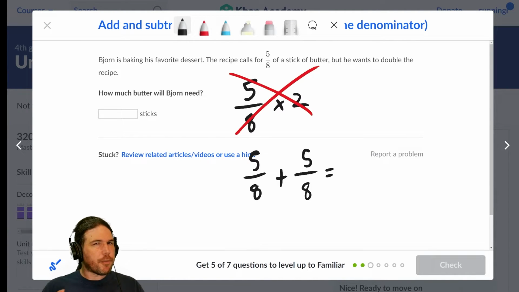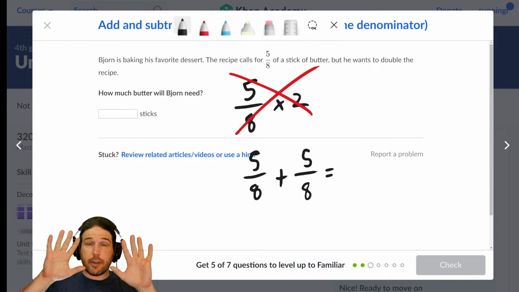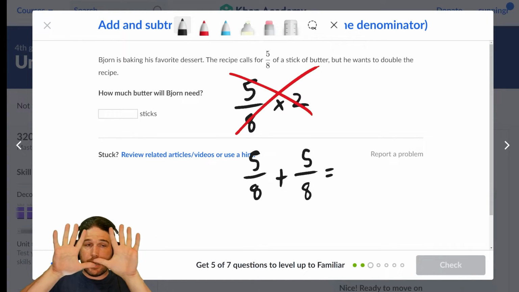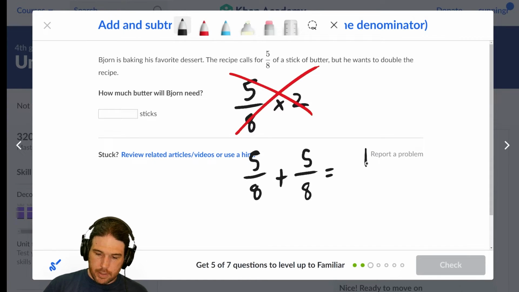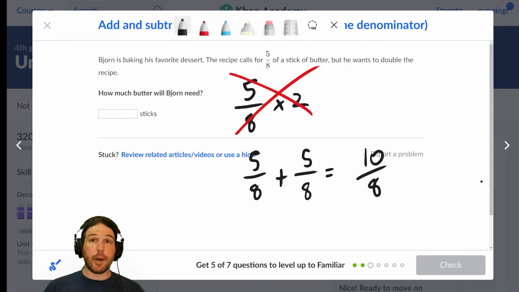And hopefully the answer that we get will help you understand multiplication a little bit better when we get there. So I have 5/8 of a stick of butter. I've got another 5/8 of a stick of butter. Each of my fingers is 1/8 of a stick of butter. I have 1, 2, 3, 4, 5, 6, 7, 8, 9, 10 eighths of a stick of butter. That's my answer.